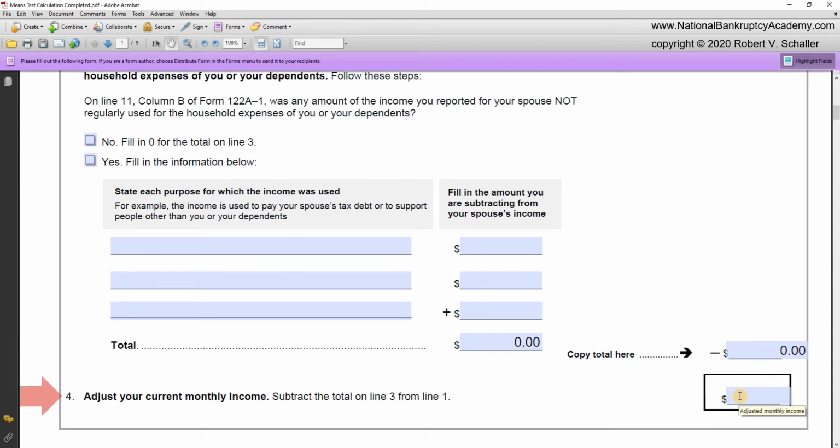Line 4 requires the debtor to adjust the current monthly income. So that's subtracting the total on line 3 from line 1. And again, line 1 is the amount of current monthly income from Official Form 122A-1, and then subtracting the adjustment from line 3, in this case would be 0. So line 1 is $10,066, minus 0 is still $10,066. Now let's scroll down to part 2.